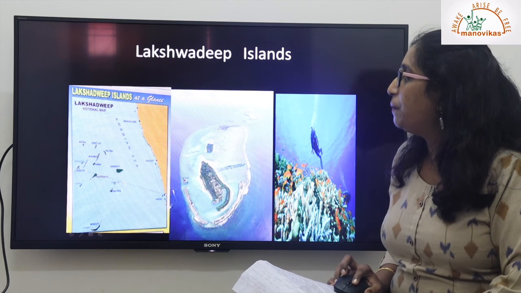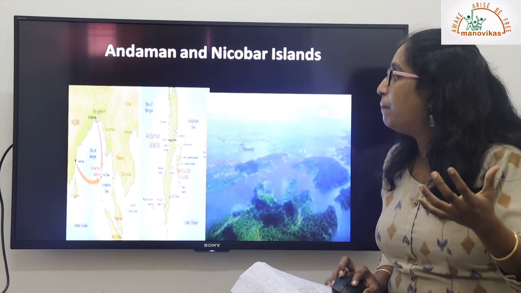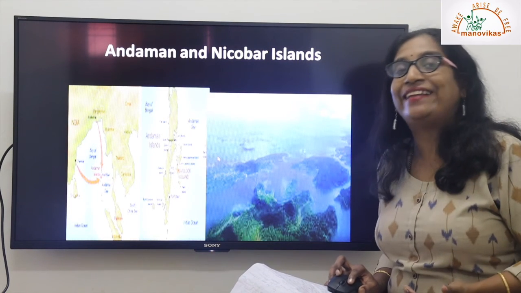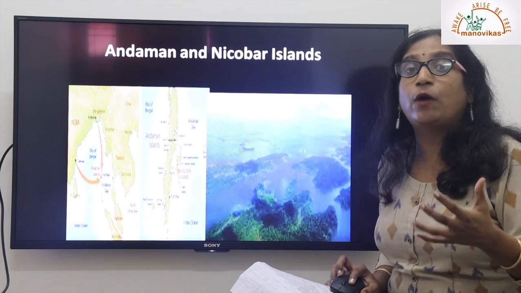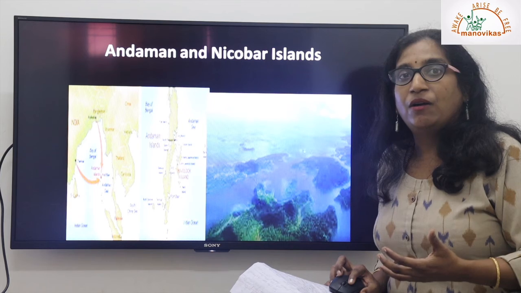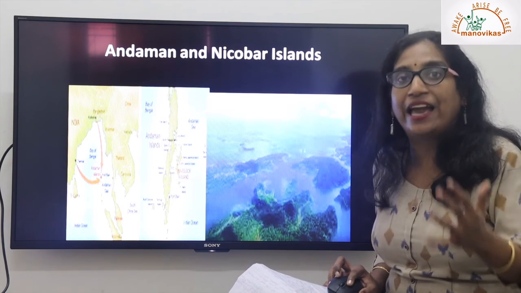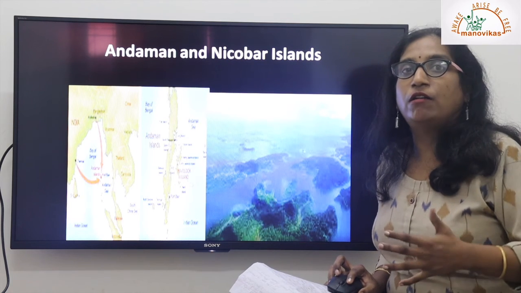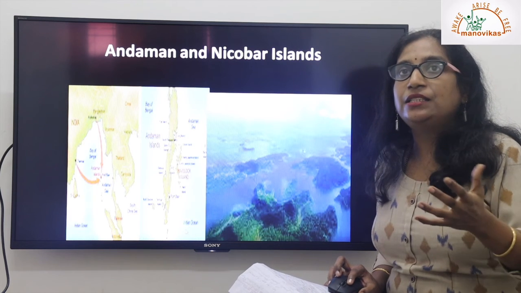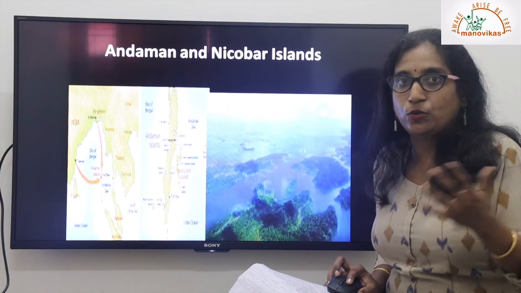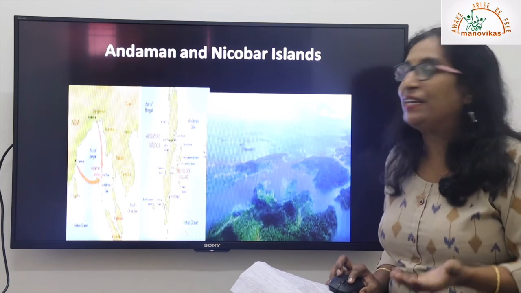So this is the picture of the Lakshadweep Islands. How big is it? A small piece of island, but if you compare with the Andaman and Nicobar Islands, it is a group or chain of islands together. That's the difference. This chain or group of islands has around 200-300 islands together. Most of the islands are inhabited, that is, people can live there. They are of volcanic origin, formed by a huge explosion of lava. There are still islands with no vegetation at all, so life cannot flourish on them, but most of them have people living on them.